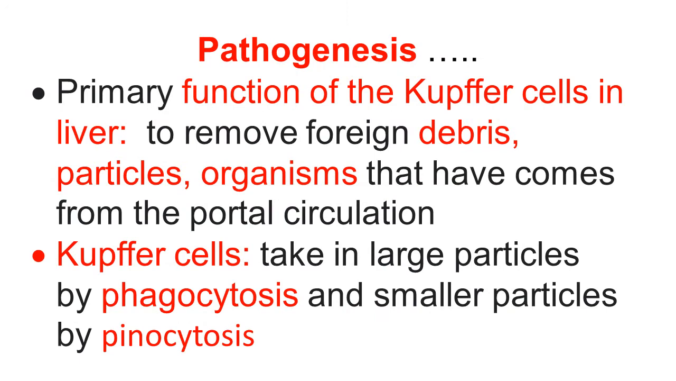Friends, we know that the Kupffer cells act as macrophages. The primary function of the Kupffer cells in the liver is to remove foreign debris, particles or organisms that have come from portal circulation. So the function is to remove any foreign material or foreign organism. The Kupffer cells take up large particles by phagocytosis and smaller particles by pinocytosis.